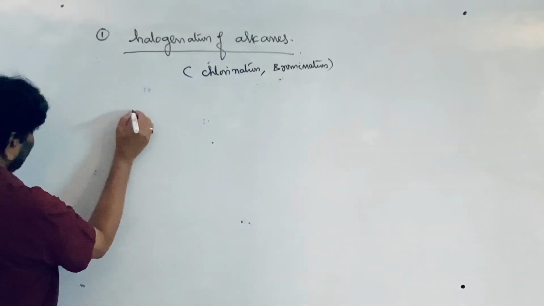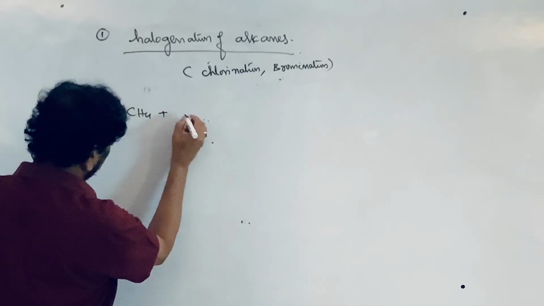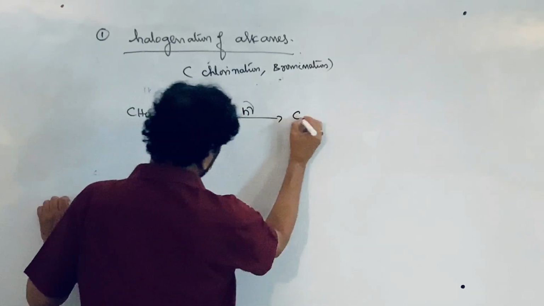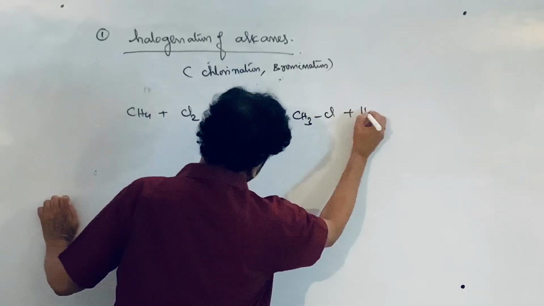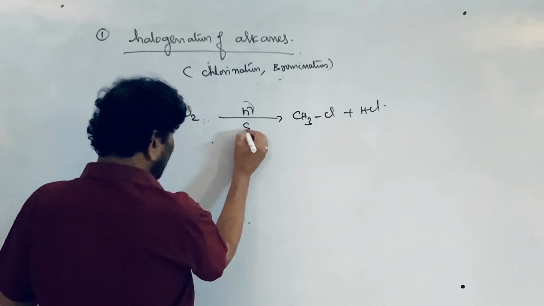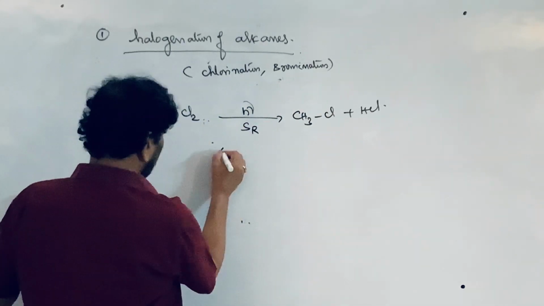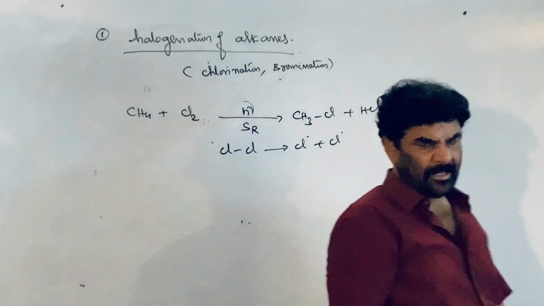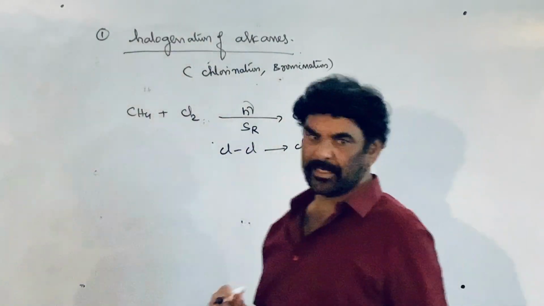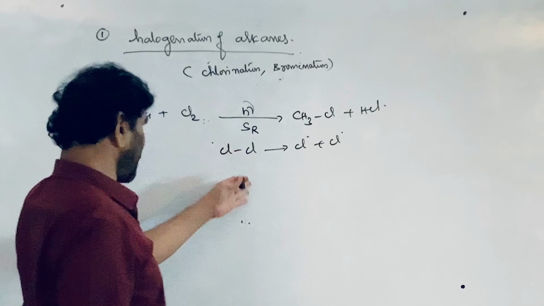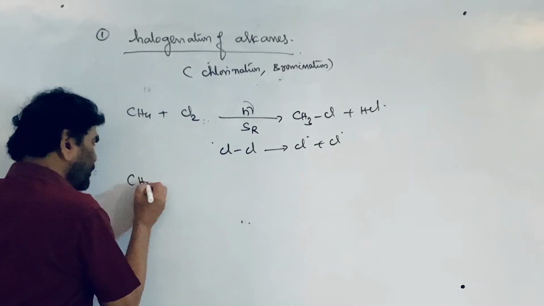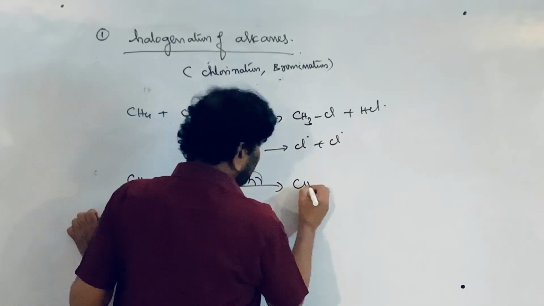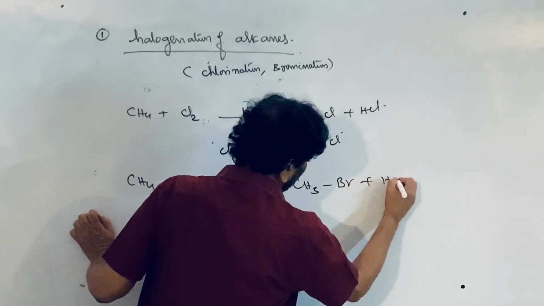Here, the given alkane is treated with chlorine in the presence of diffused UV light, methyl chloride is formed, and HCl is formed. This is a free radical substitution reaction. In the presence of light, chlorine splits into Cl dot plus Cl dot. You know the procedure: chain initiation, chain propagation, chain termination. Similarly, methane on treatment with bromine in the presence of light forms methyl bromide, and HBr is formed.